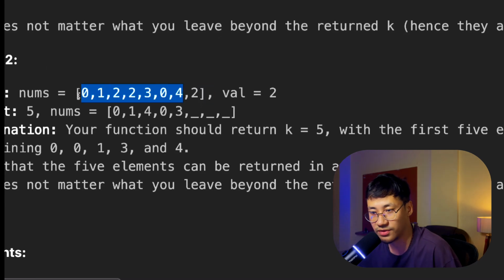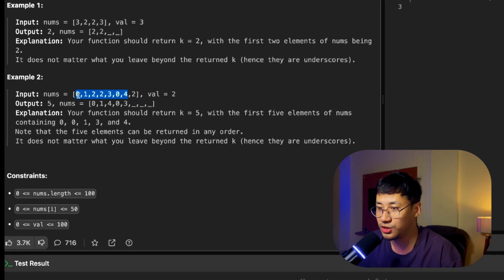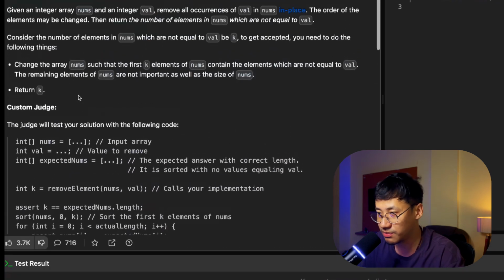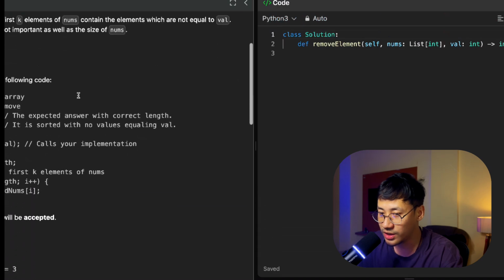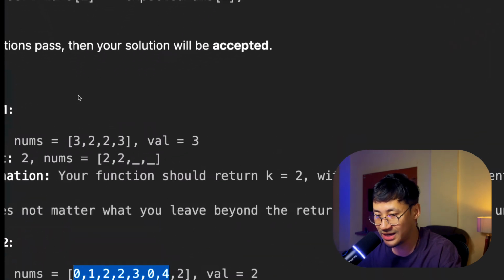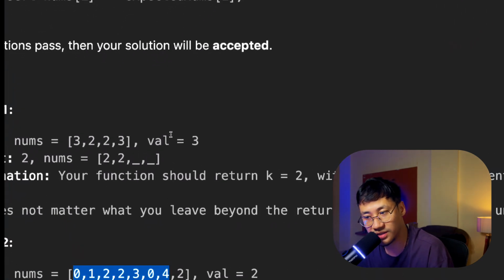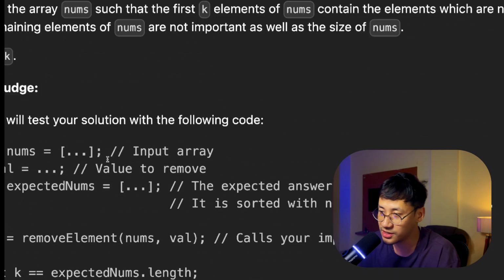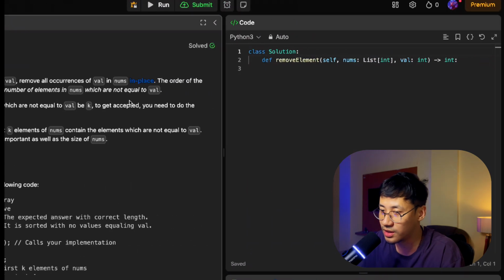Now this is very interesting. The logic is again very simple. You need to take a temporary list, and if the number is equal to 3, don't add it. 2 not equal to 3, add it in the temporary list. Again, 2 not equal to 3, add it in the temporary list. That is how you solve this particular question.